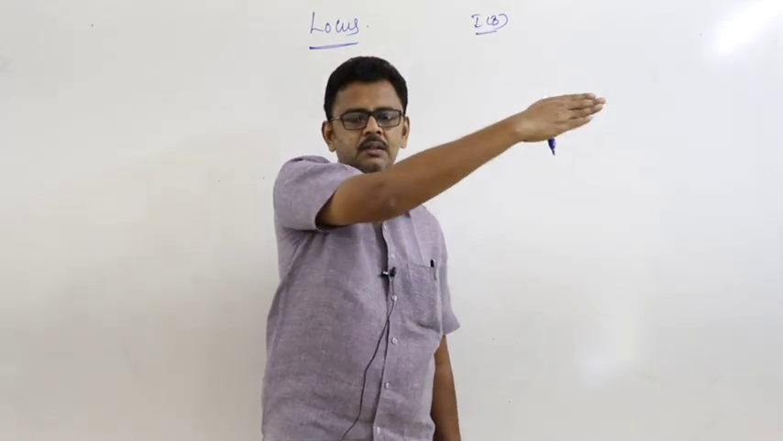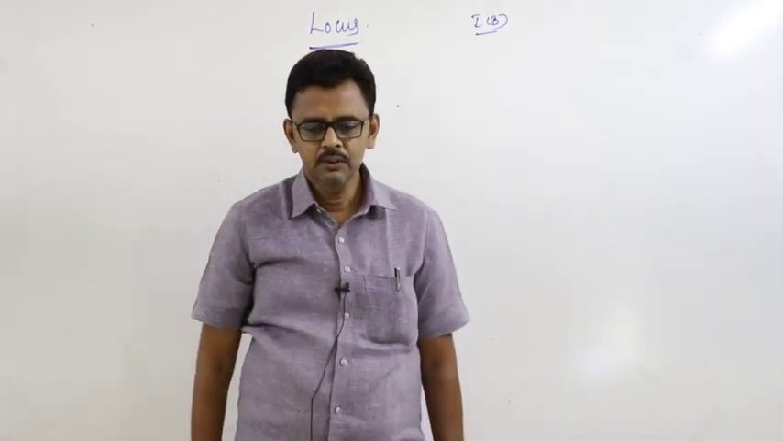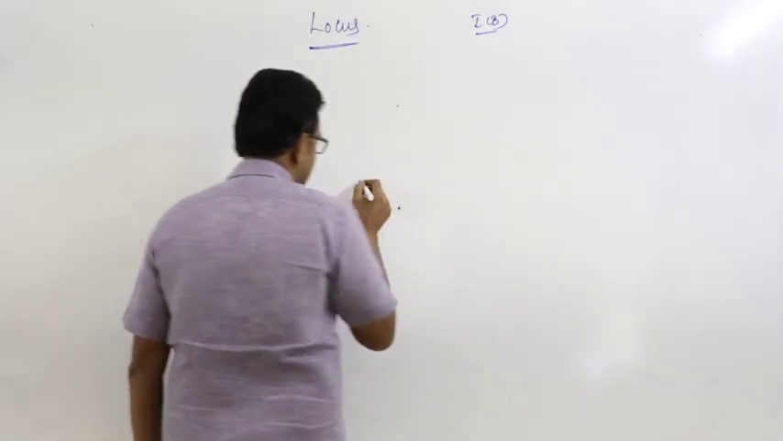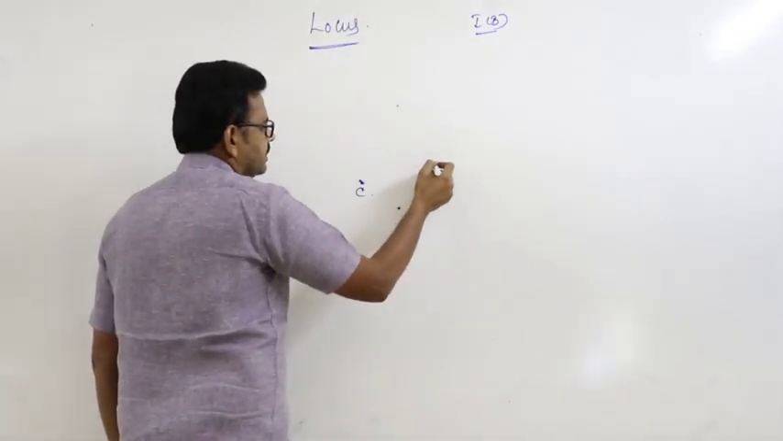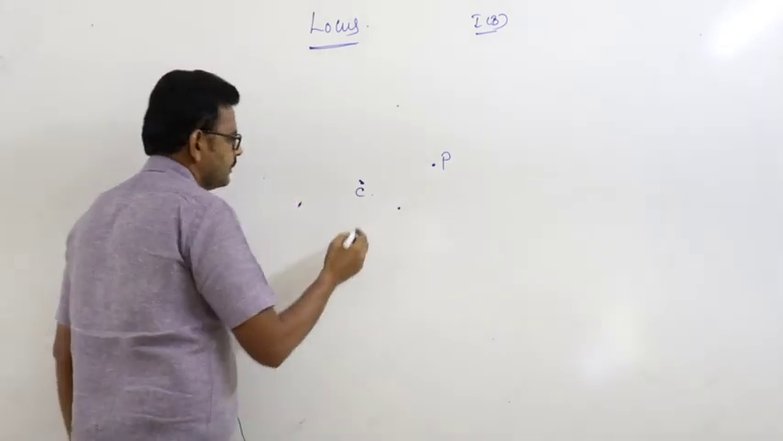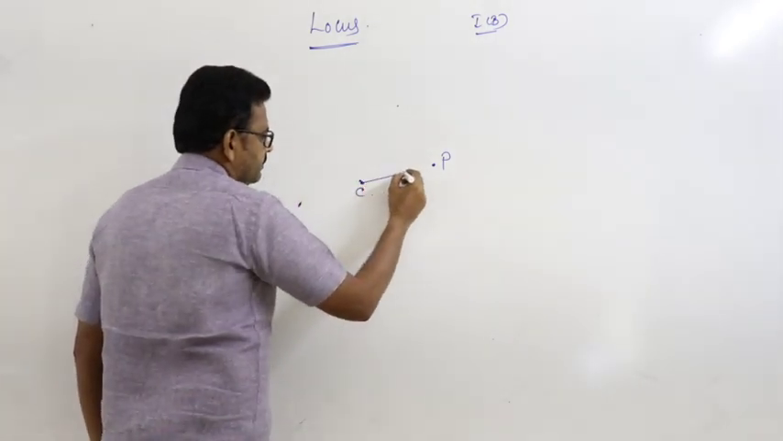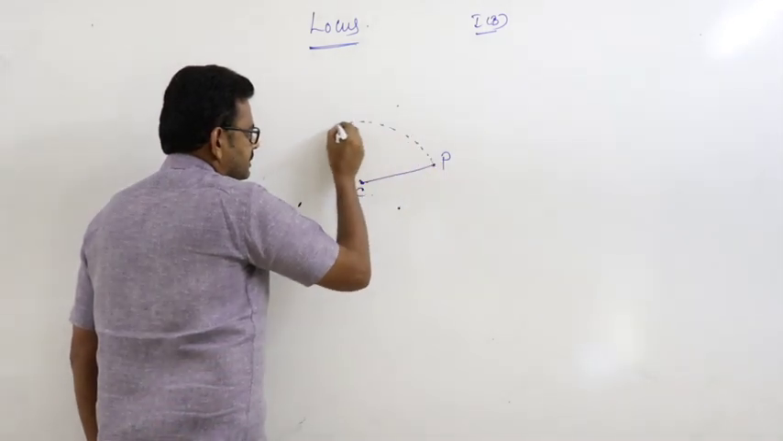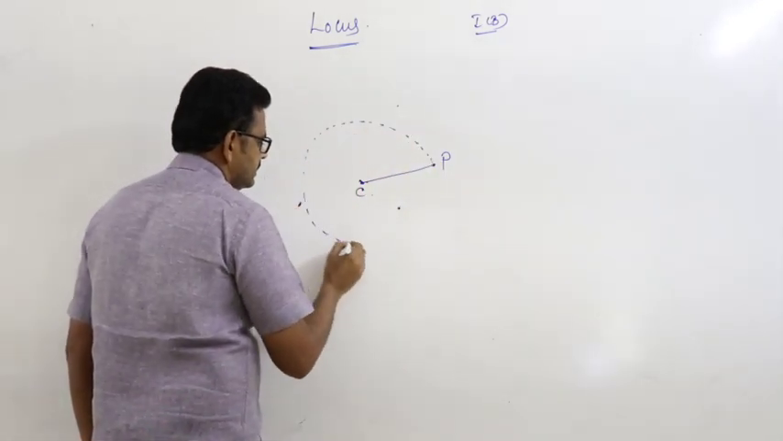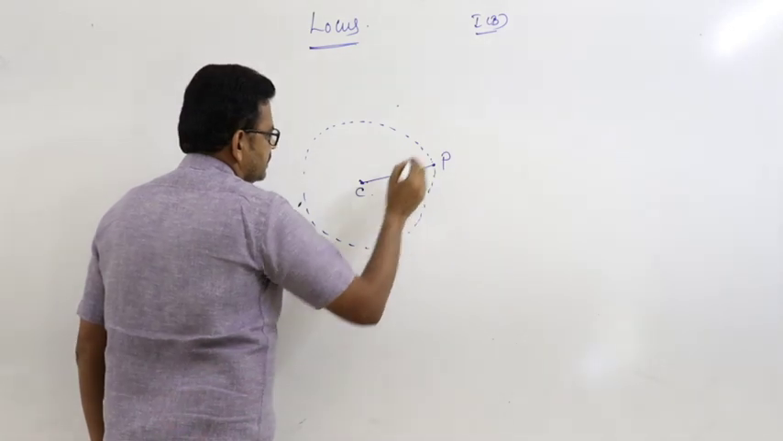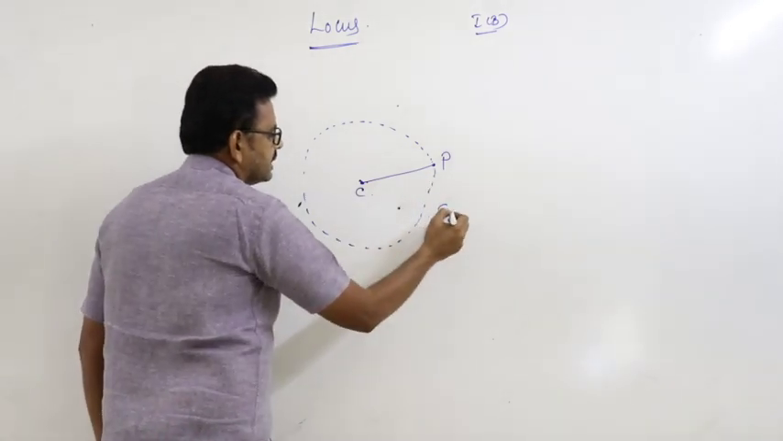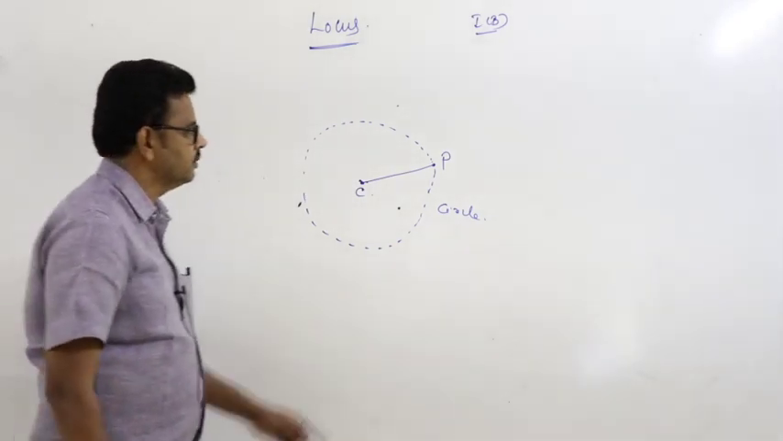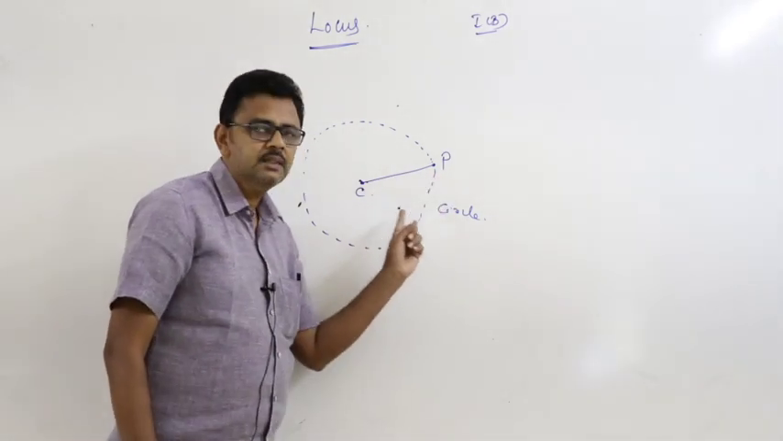That means, just like a circle. I am the fixed person, and the student is the point. Stand at a distance of 5 units from C, means the distance is 5 units in every direction. That means the locus is nothing but a circle. The locus of the point P is a circle.